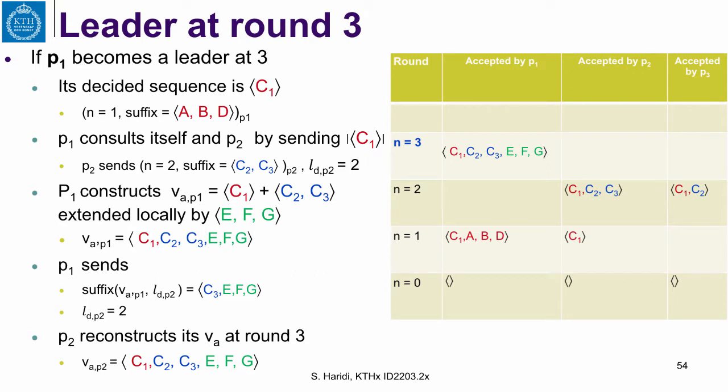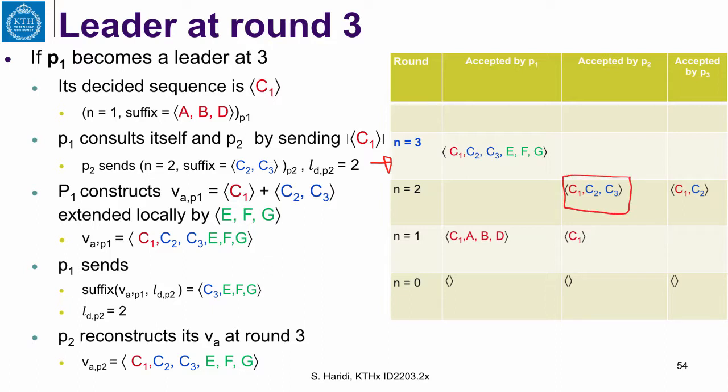We remember this example, and we're going to take it slowly so that everything is clear. Assume that P1 becomes the leader at round 3. We did that before, if you remember, when it became the leader at round 3, and assume that it consulted P2.